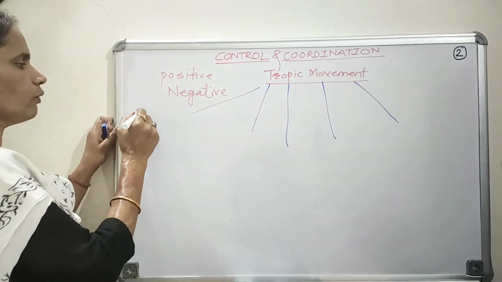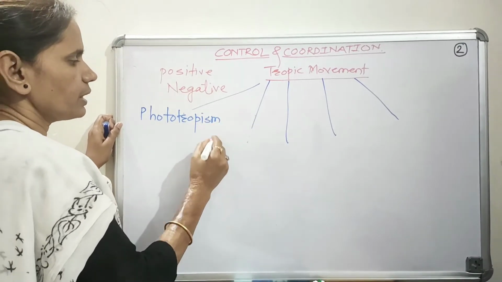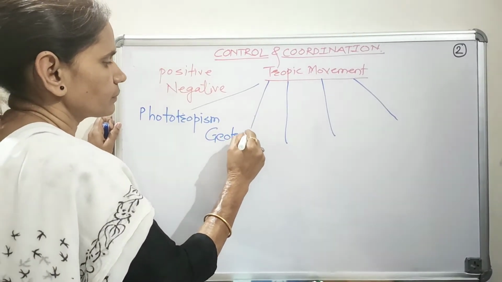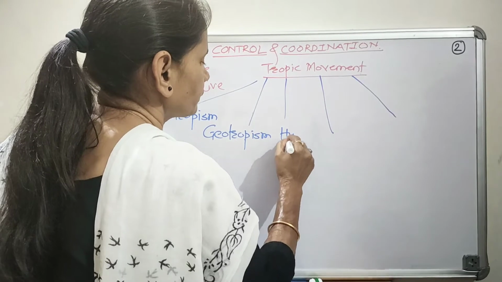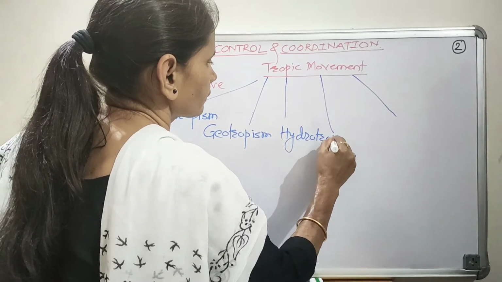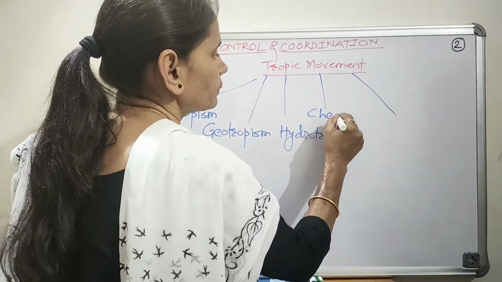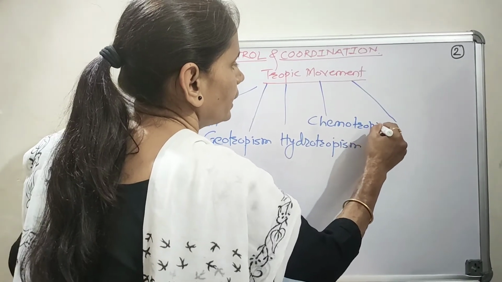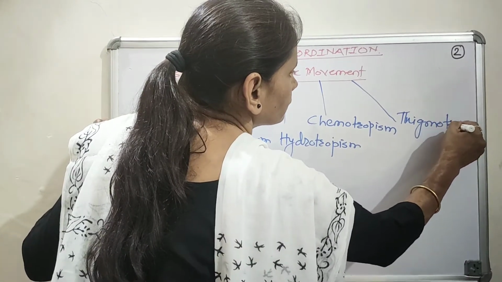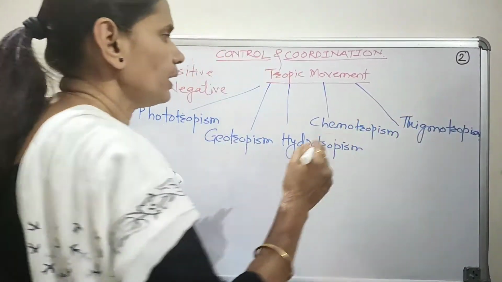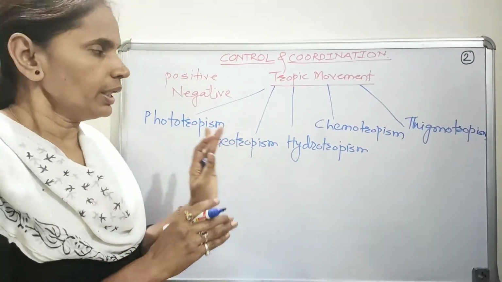So the first one is phototropism. Second one is geotropism. Third one is hydrotropism. Fourth one is chemotropism. And the last one is thigmotropism. So depending on which type of stimulus makes the plant move, there are 5 types.